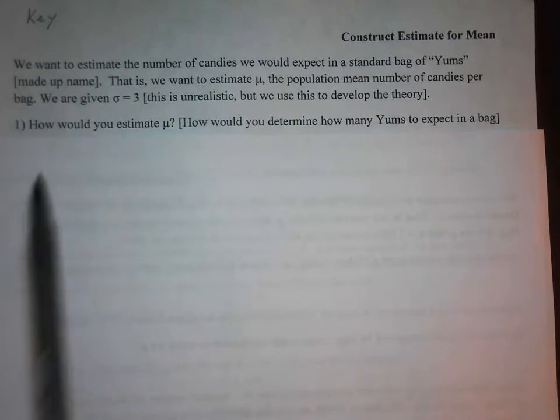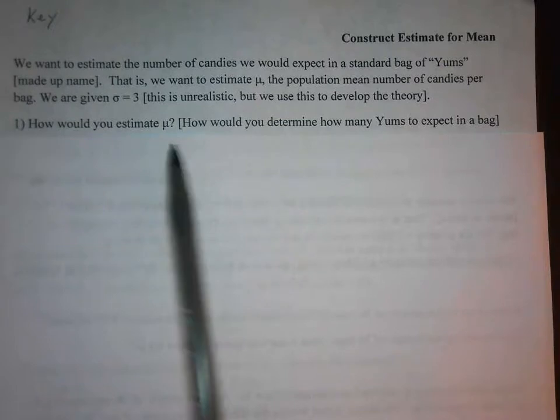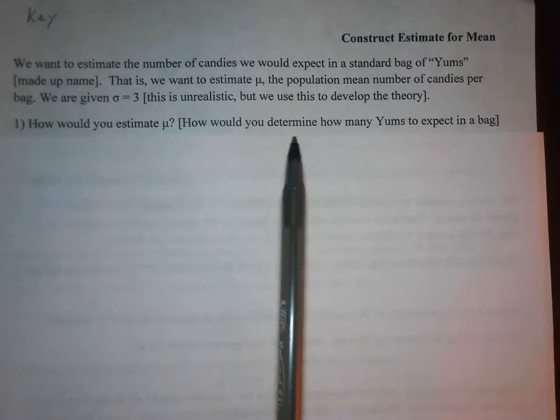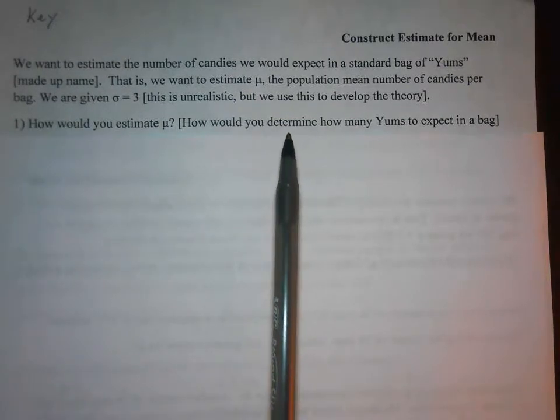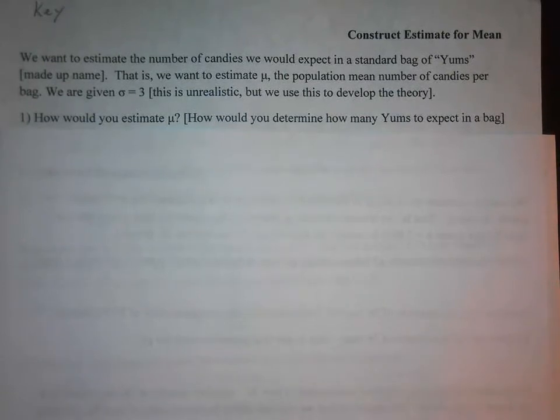All right, so how would you estimate mu? Or how would you determine how many Yums to expect in a bag? Well, this goes back to a previous discussion: you would buy a bag of Yums and count how many candies are in that bag. But the issue is that only buying one bag has a lot of variation in it.